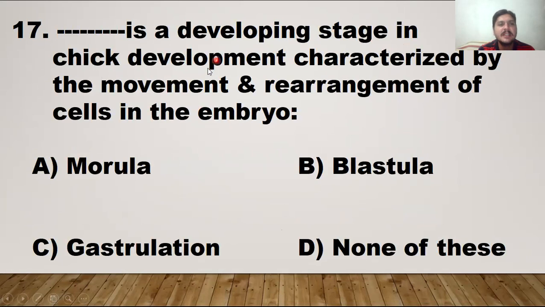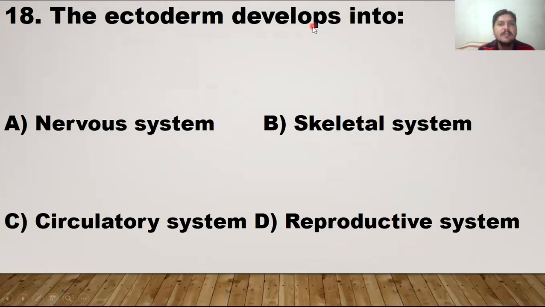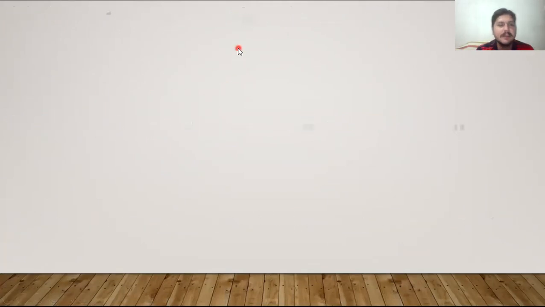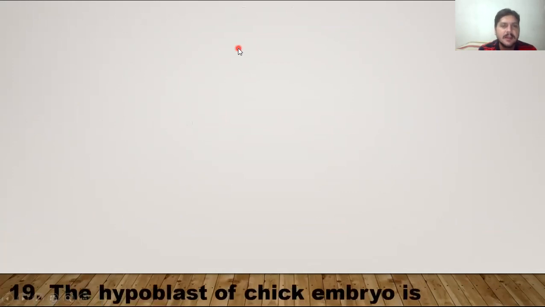Blank is a developing stage in chick development characterized by the movement and rearrangement of cells in the embryo. So which one is the stage? This is known as gastrulation. Gastrulation is the stage in which cell movement and rearrangement happen inside the embryo. The ectoderm develops into the nervous system. So option A is the right answer. Nervous system is the right answer.